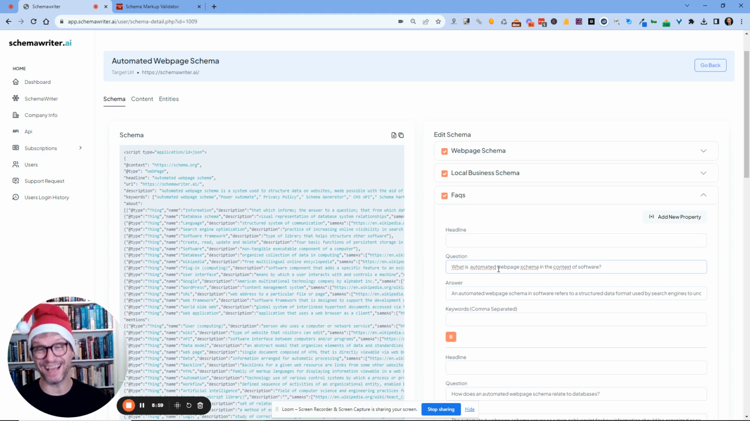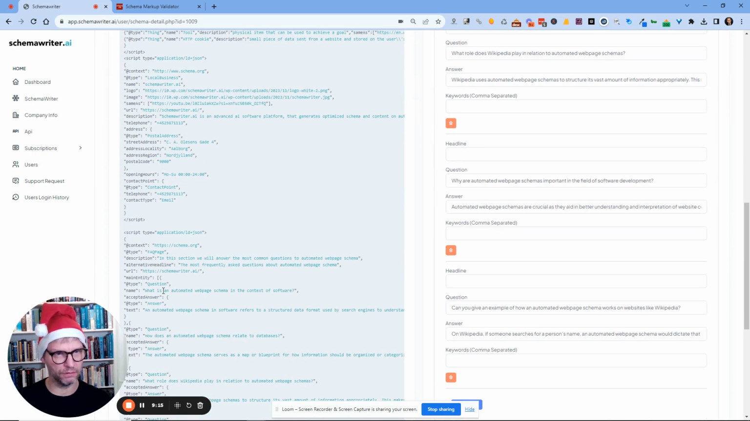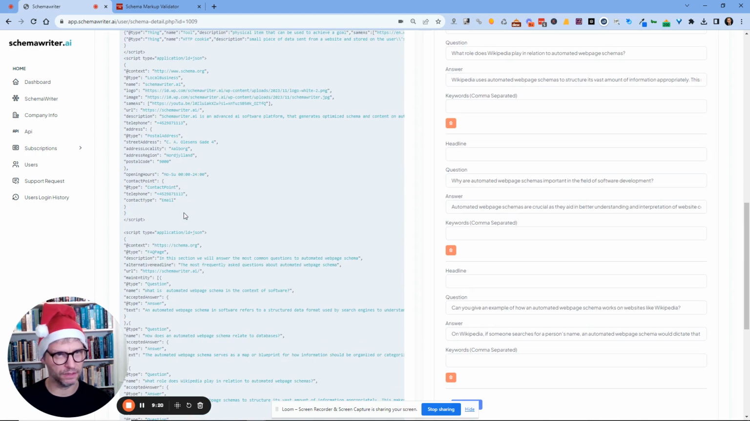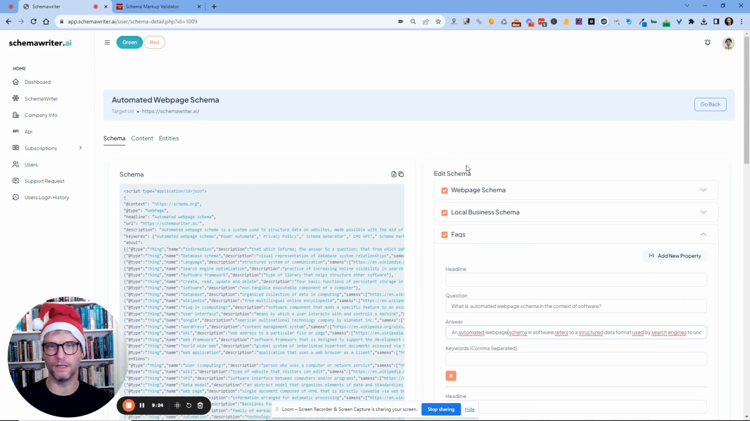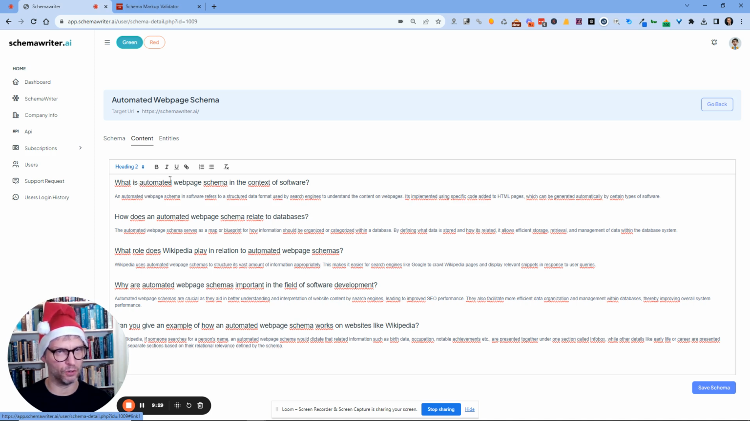It sounds strange to ask the question, what is an automated web page schema? So I just removed the N. I'm not English, don't shoot me if it's not correct. It's just, for me, it sounds better. So what is automated web page schema in the context of software? It is updated dynamically down here. When I click out of the field, it's updated. Yes, it is removed here, and it's also updated dynamically over here. So you can see the N is removed.